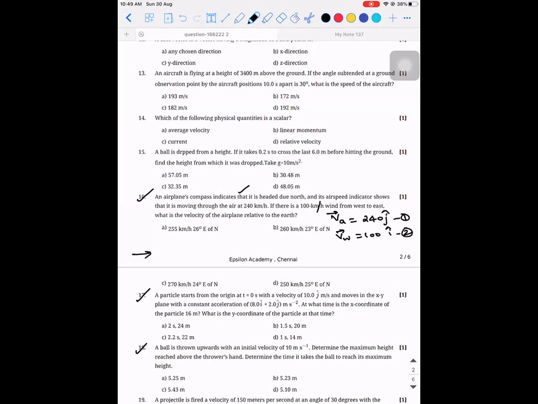So this is the velocity of the airplane with respect to wind. It is not the absolute velocity, because the airplane is already moving and the wind is also there. So the indication which the compass is showing will only be a relative velocity. Okay, so how to solve this? V_AW is equal to V_A minus V_W.